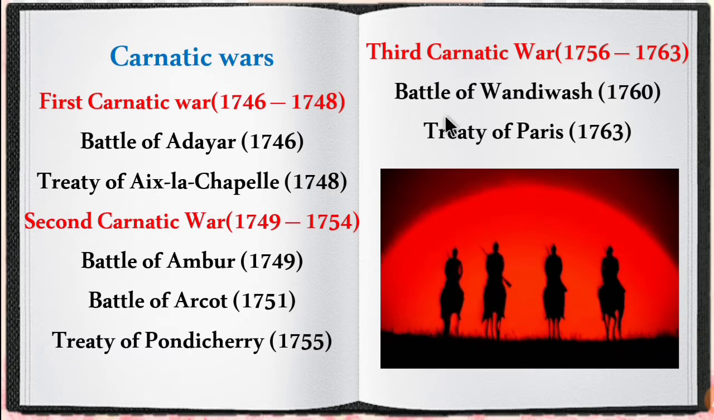Then the Third Carnatic War, which was fought between the time period of 1756 to 1763. The main battle fought was Battle of Vandewash, which was fought in the year 1760, and the war ended with a treaty called Treaty of Paris, which was signed in 1763. So children, make a note of the time period of the war and the treaty signed in the particular war.